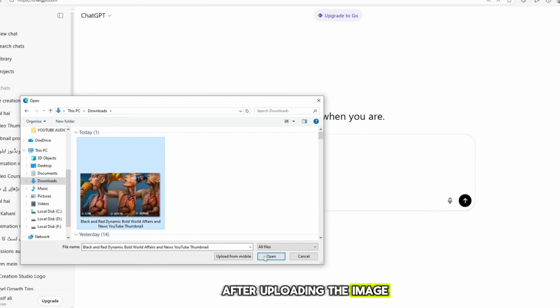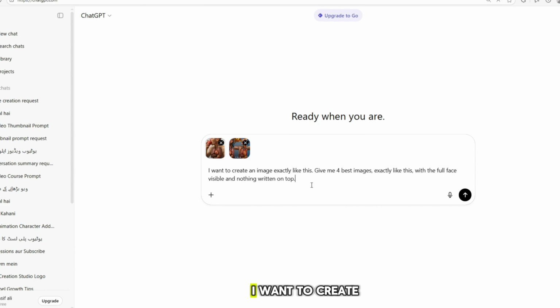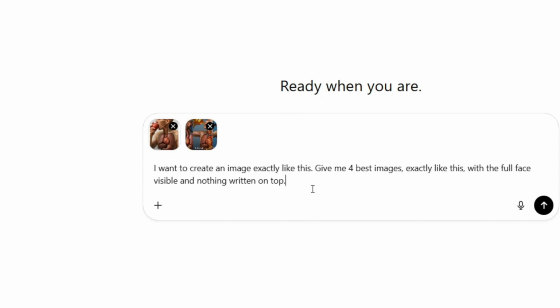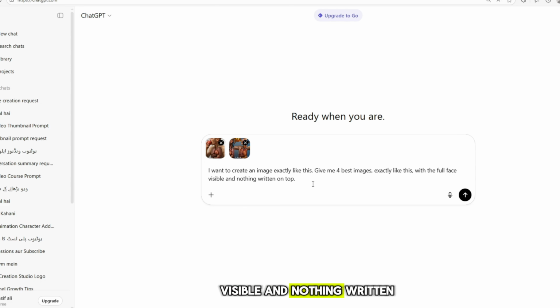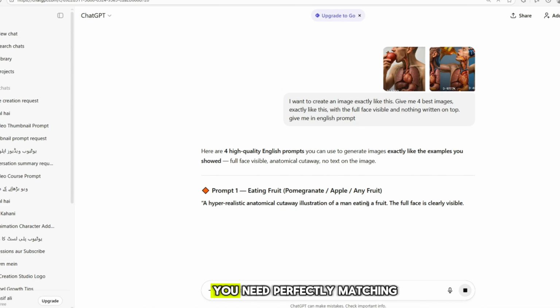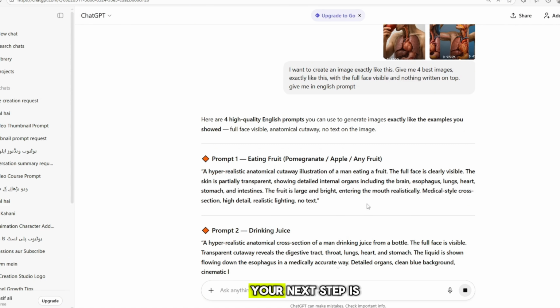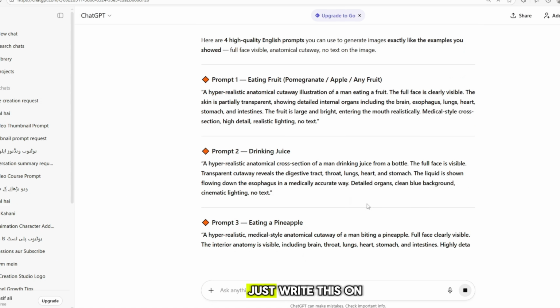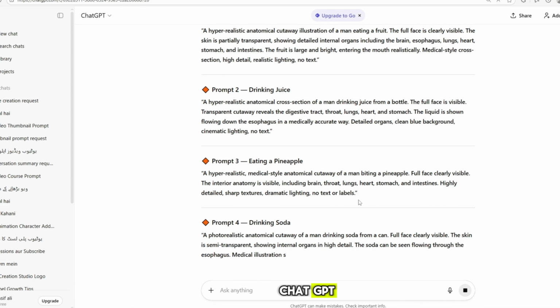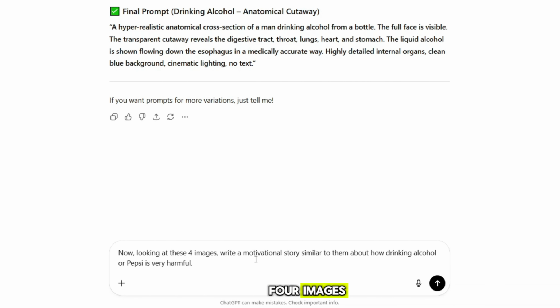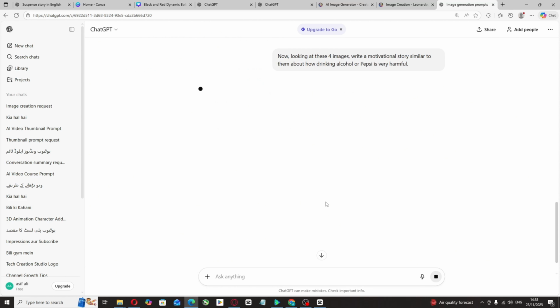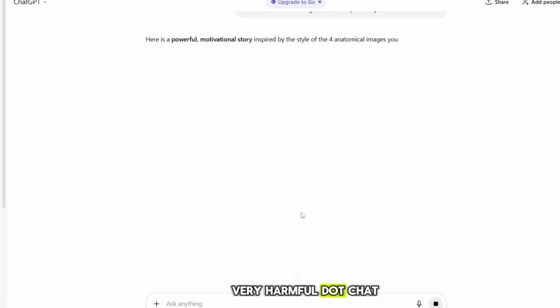After uploading the image, you have to write this: I want to create an image exactly like this. Give me four best images exactly like this, with the full face visible and nothing written on top. The image prompt you need perfectly matching your requirements. Once you receive the prompt, your next step is very simple. Just write this on ChatGPT. Now, looking at these four images, write a motivational story similar to them about how drinking alcohol is very harmful.